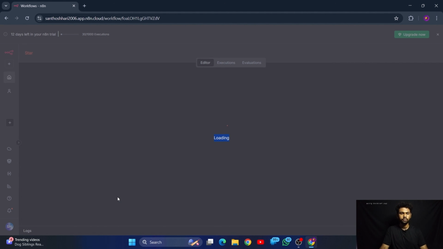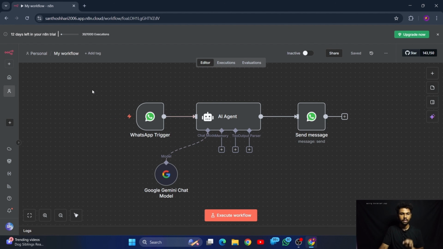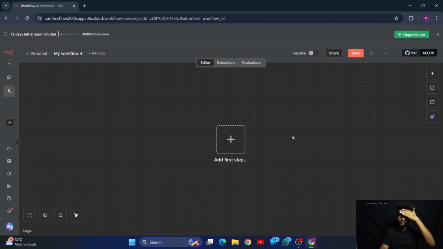I have shown you this workflow in module 3 itself. This is how it's gonna look, and this is what exactly we're gonna recreate right now. So let me go back and create a new workflow. Let's start from here.